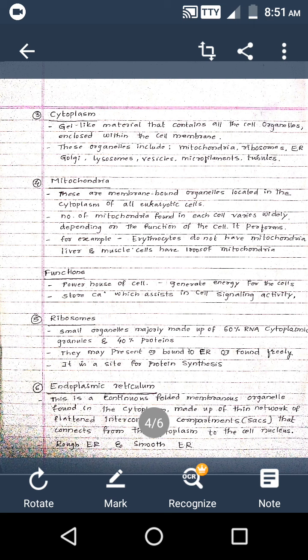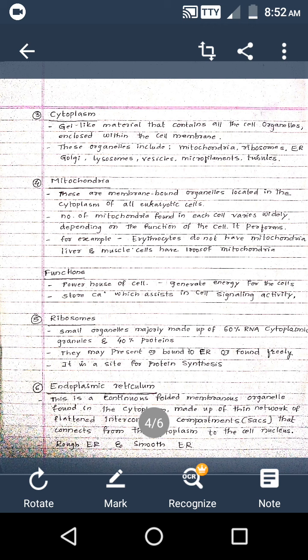Based on the function of the cell, the number of mitochondria will vary from cell to cell. For example, erythrocytes do not have mitochondria, whereas in the liver and muscle cells we'll see thousands of mitochondria. This is about the mitochondria.